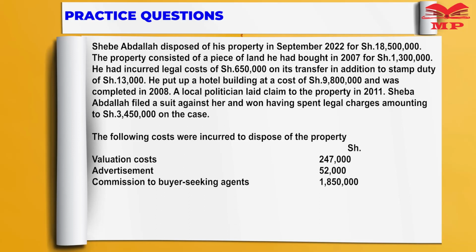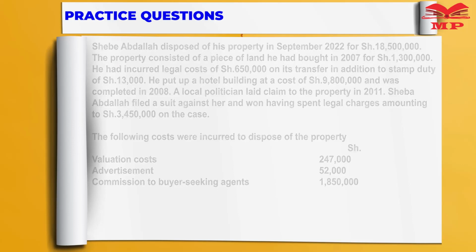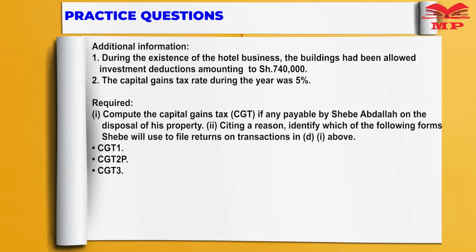A local politician laid claim to the property in 2011. Shebe Abdara filed a suit against her and won, having spent legal charges of 3,450,000 on the case. The following costs were incurred to dispose of the property: valuation costs, advertisement, commission to the buyer-seeking agents. Additional information: during the existence of the hotel business, the buildings had been allowed investment deduction amounting to 740,000. The capital gain tax rate during the year was 5%. So we are required to compute the capital gain tax, CGT, if any by Shebe Abdara on disposed property.